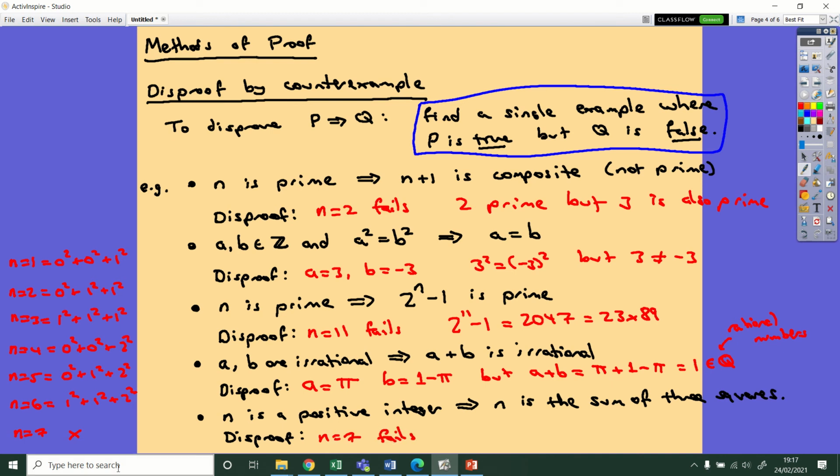Okay, try it for yourself. Try and find 3 squares that make 7. You can't do it. Okay, perfect. All right, so hopefully you get the idea of that. You just have to find one place where it fails, and we've disproved the entire statement like that.